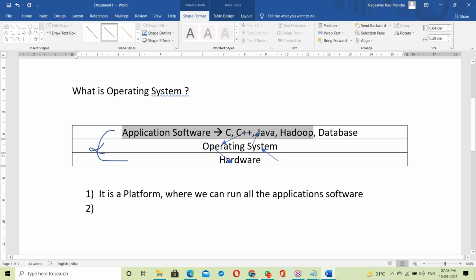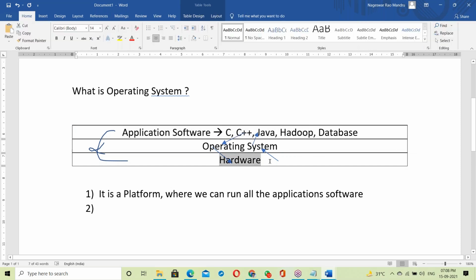So between application software and hardware, there is an OS. It is acting like an interface.